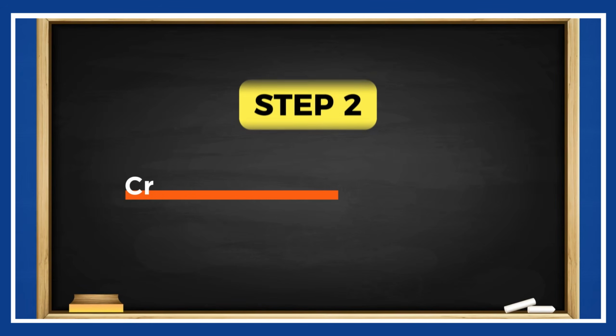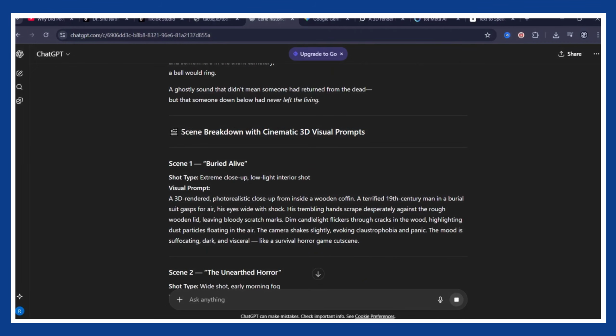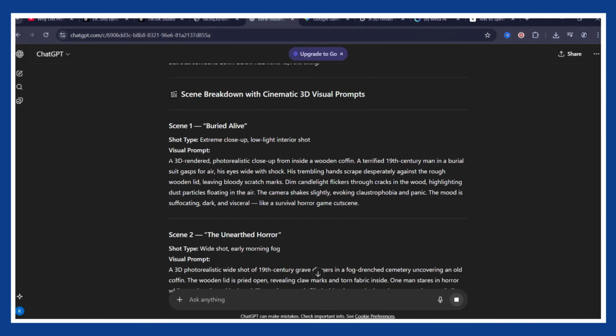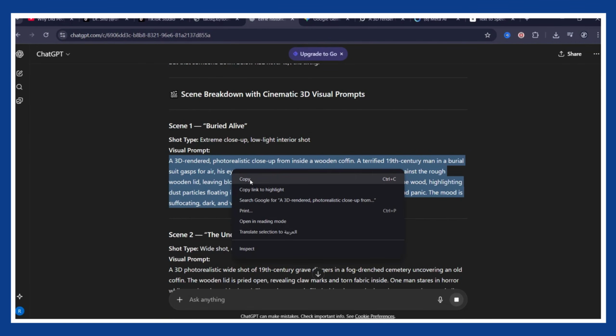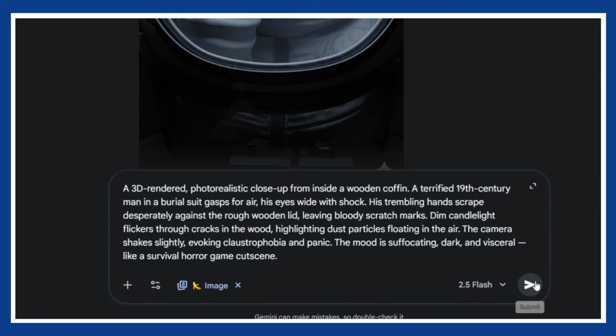Step 2, creating images with Nano Banana. All right, now it's time to turn your script into visuals. We're using Nano Banana. Copy your first scene prompt from ChatGPT, paste it into Nano Banana, and hit enter.